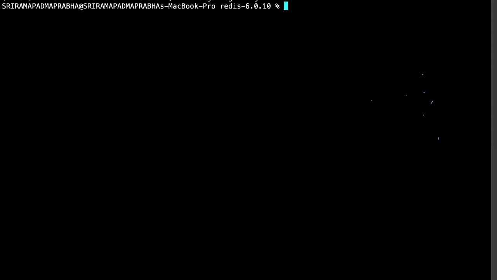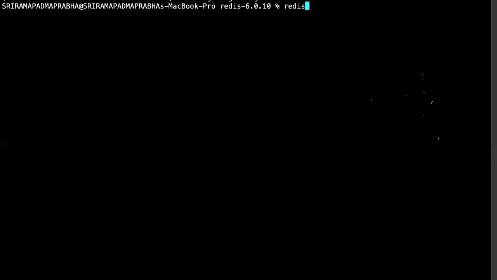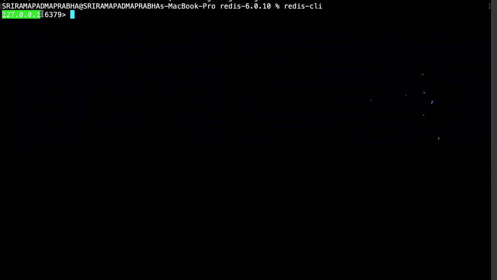It says that the arguments beginning with this command are wrong. So we have to go to redis-cli first. You enter redis-cli, which is the command line interface. You just enter, and that means you are inside it. It shows localhost, colon, and the port number 6379, which is the default one. After that, you can write the commands.